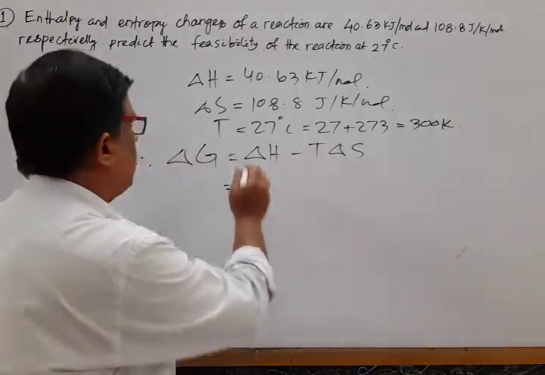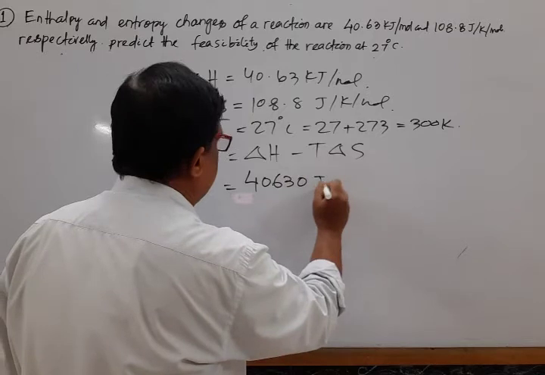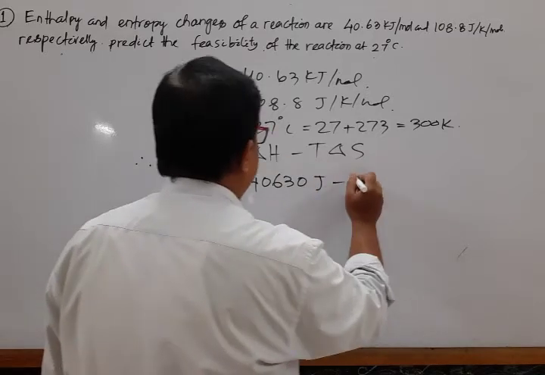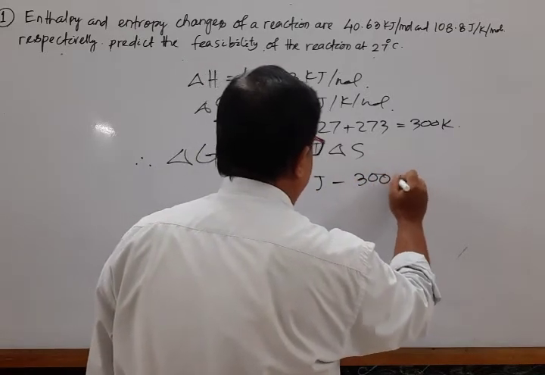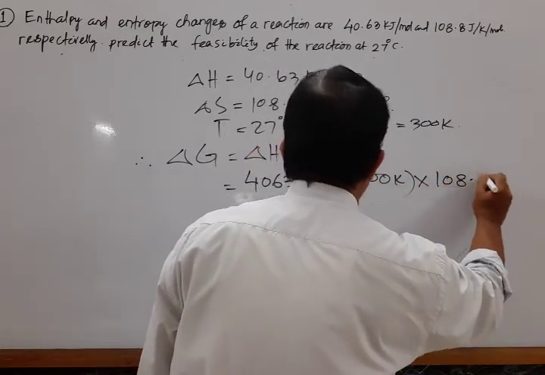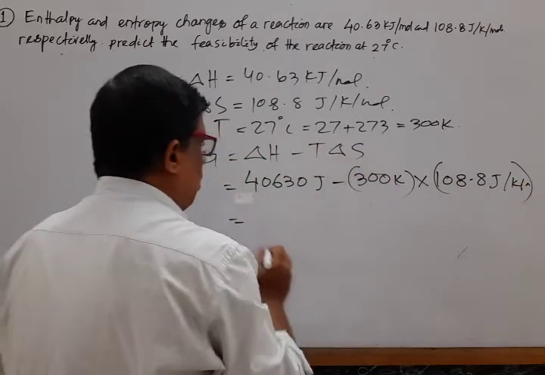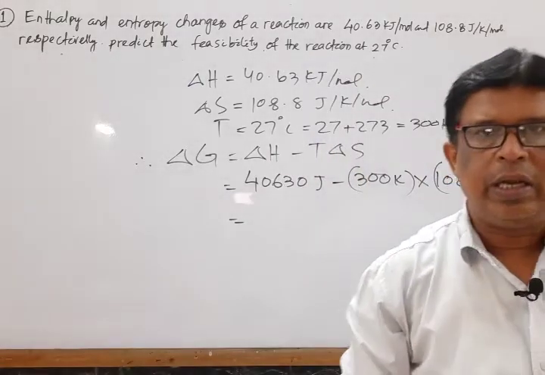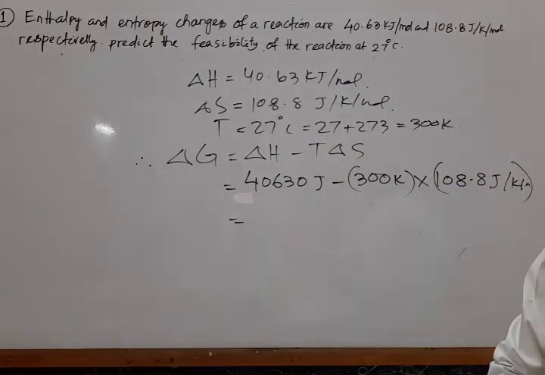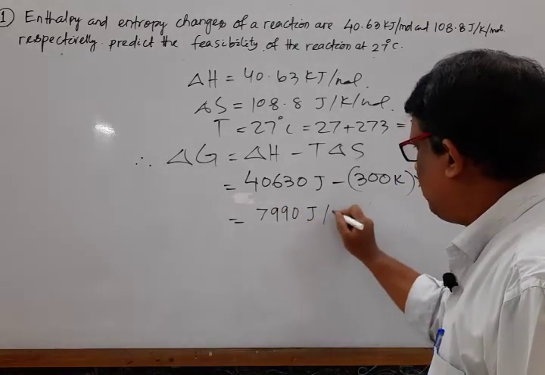Here del H is equal to 40630 joule, minus 300 Kelvin into del S, which is 108.8 joule per Kelvin per mole. On solving this value, the expected answer is nearly equal to 7990 joule per mole.